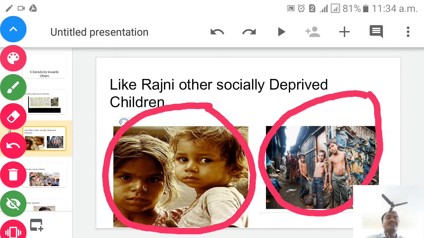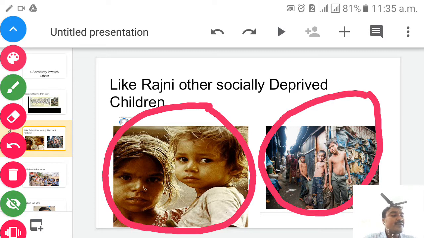See children like Rajni and these two pictures, socially deprived children, they have to move every day in the market. Why? Because they can't go to school because they belong to a poor family, isn't it? And why they go to the market, we will see here. As you know, children, their parents are poor, they can't afford the school fees, they can't provide them the uniform, books and the school bag.